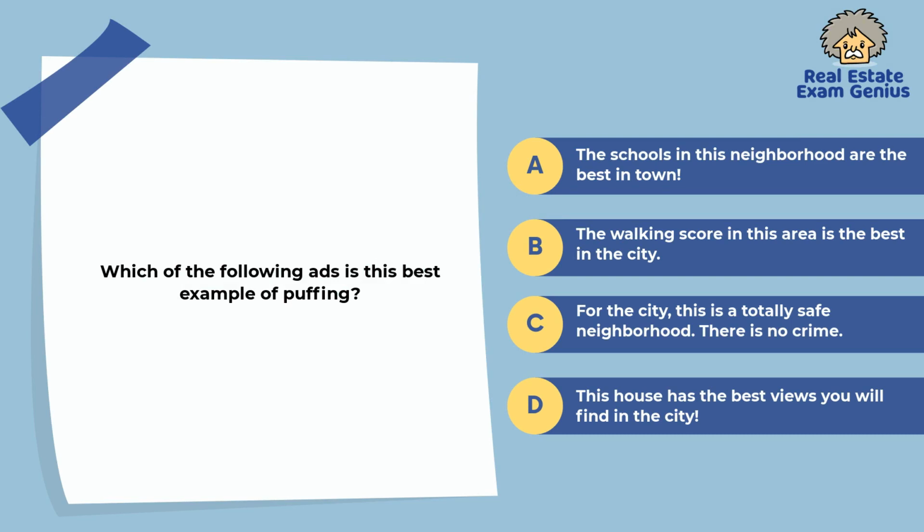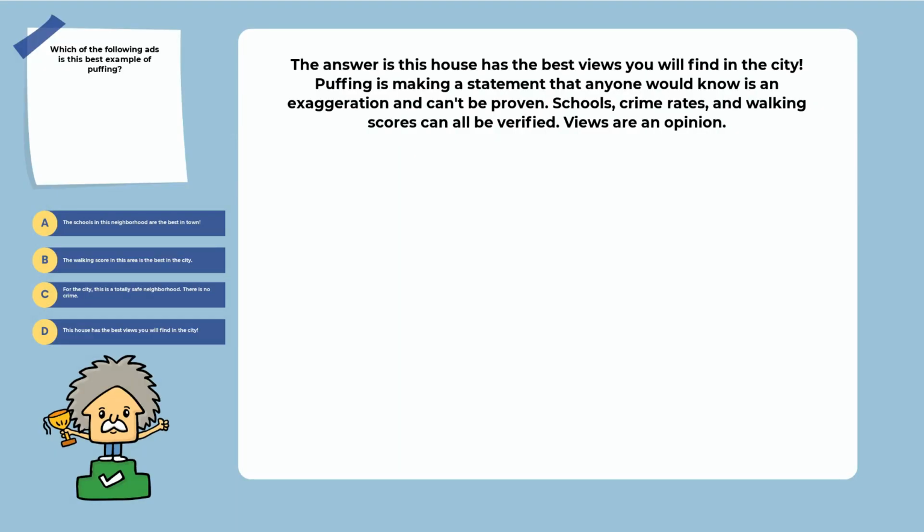84. Which of the following ads is the best example of puffing? The schools in this neighborhood are the best in town. The walking score in this area is the best in the city. For the city, this is a totally safe neighborhood. There is no crime. This house has the best views you will find in the city. Explanation. The answer is this house has the best views you will find in the city. Puffing is making a statement that anyone would know is an exaggeration and can't be proven. Schools, crime rates, and walking scores can all be verified. Views are an opinion.